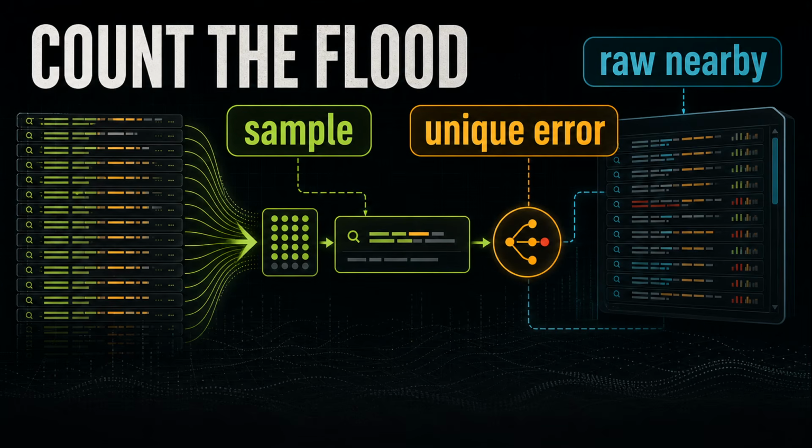Imagine a container log where the same connection error appears 200 times with slightly different timestamps. Right. The agent needs a gauge and a sample bottle, not the whole river in the prompt. Exactly. Count the flood, preserve the error, and keep raw recovery nearby when the compact view misses the clue. Right, and when the flood itself matters, raw recovery has to be close.